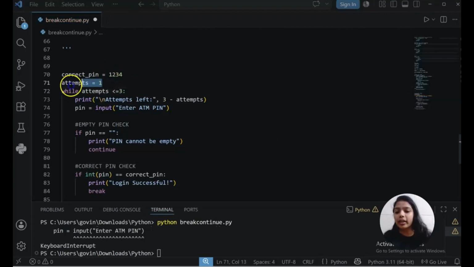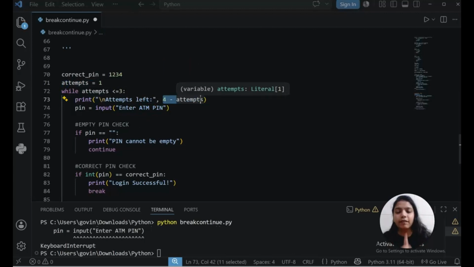Currently attempt is 1, and while attempt is less than or equal to 3, that means three times I want to run this loop. This time I have to do 4 minus attempt, because in the case of the for loop, the range function used to start from 0. But here we have attempt as 1. If we had 0 it would be fine, but we are using 1. So 4 minus 1, 3 attempts now.